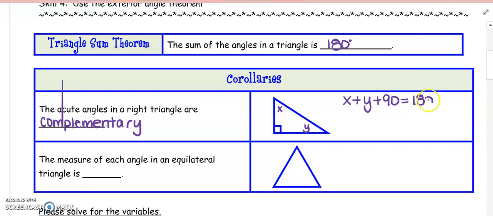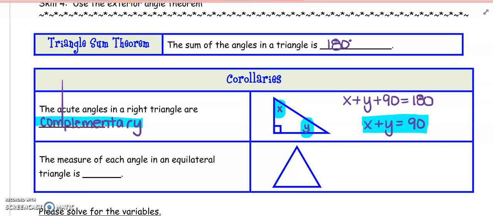If I subtract the 90 on both sides, I would see that x plus y is equal to 90. Here is one acute angle, here is the other acute angle. The two of them together make 90 degrees, which means that they are complementary to each other. The other corollary talks about the measure of each angle in an equilateral triangle.